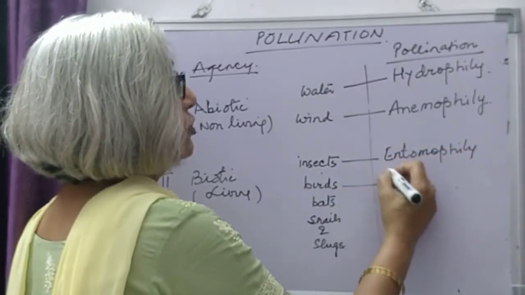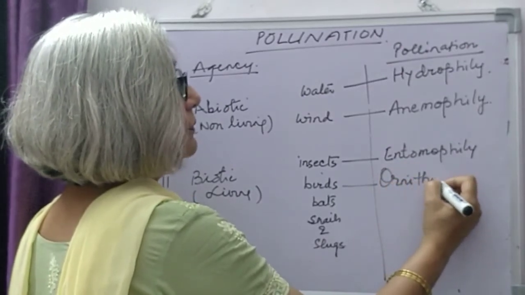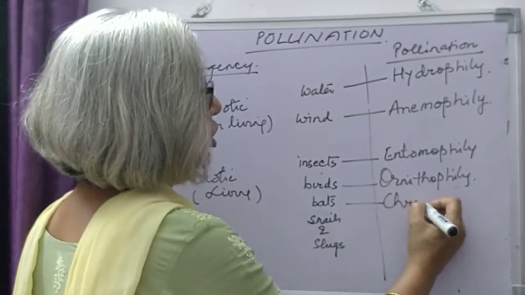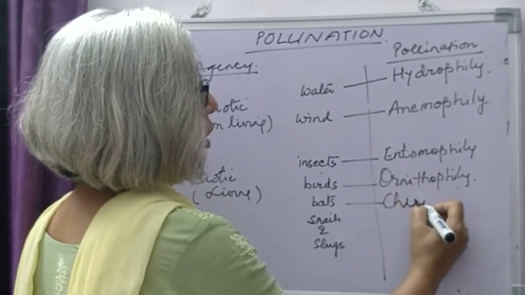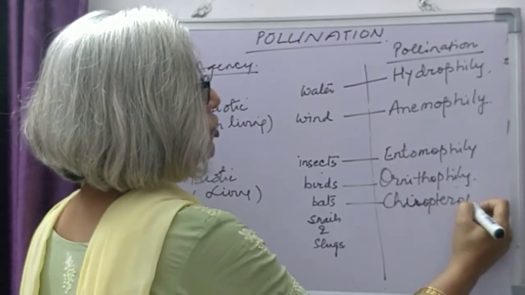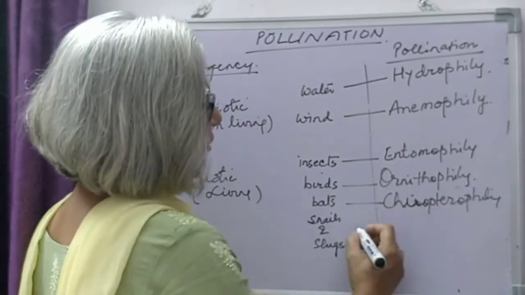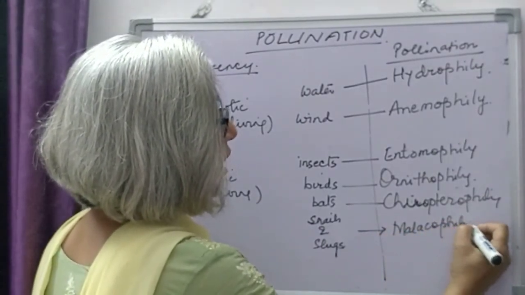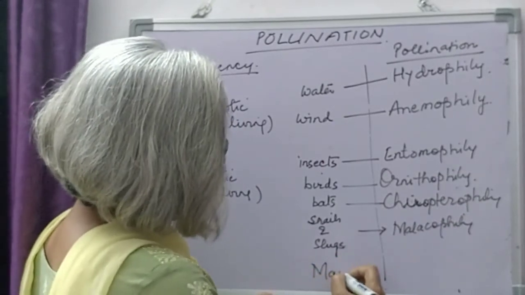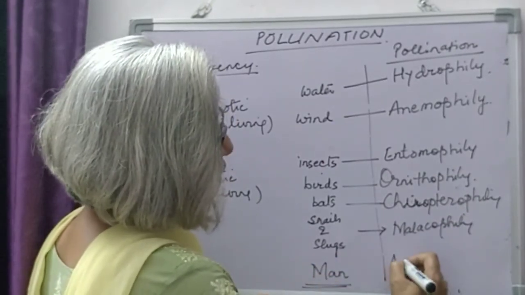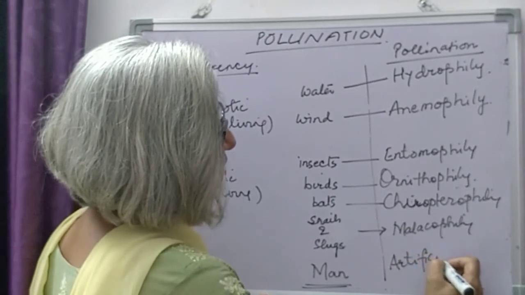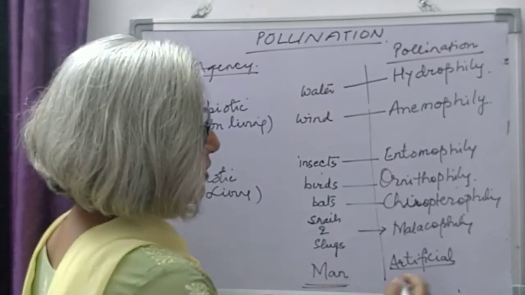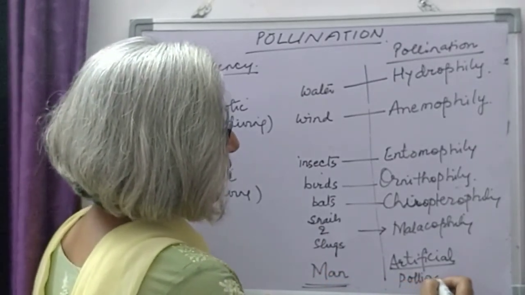By birds it is called ornithophily. By the agency of bats it is called chiropterophily. If snails and slugs are doing it, we call it malacophily. And if human beings or man is doing it, we call it artificial pollination. Something that is not happening in nature and man is playing a role in it, we call it artificial pollination.